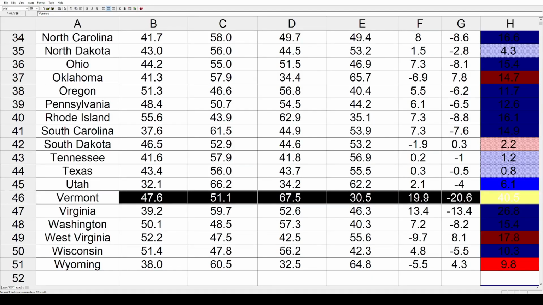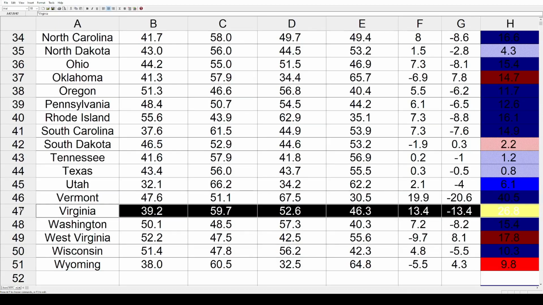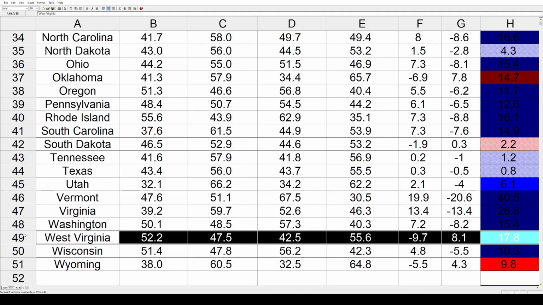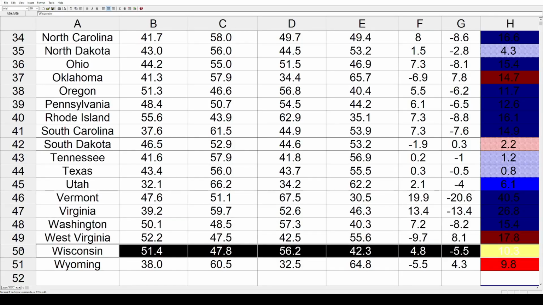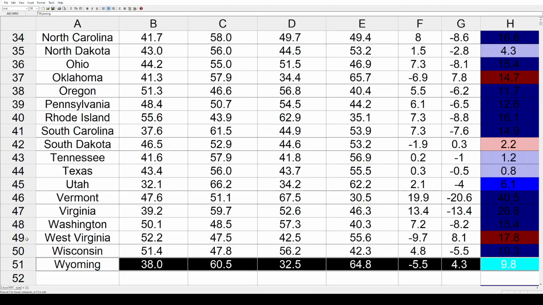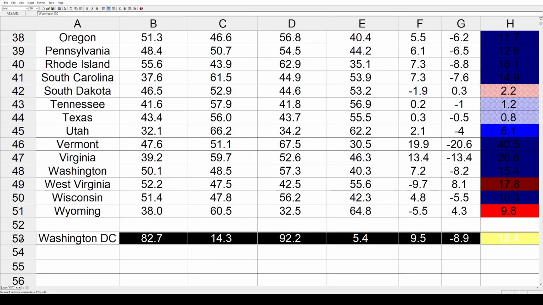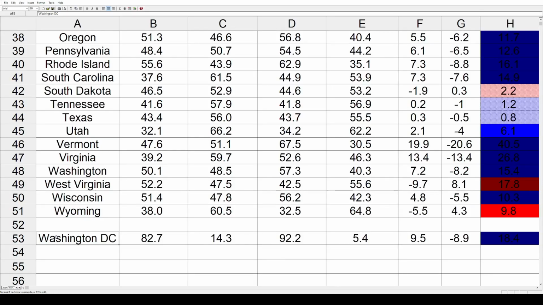Vermont had the biggest shift of all. That went over 40 points, 40.5 toward the Democrats. Virginia, another big shift there, 26.8 toward the Democrats. Washington, 15.4 toward the left. In West Virginia, that had the biggest shift toward the Republicans by 17.8. Wisconsin cracked double digits back toward the Democrats by 10.3. Wyoming, just shy of 10 points, 9.8 toward the Republicans. So those are all the states, but I also threw in Washington, D.C. on here. We all know that's extremely blue, but between these two elections, it got 18.4% more friendly toward the Democrats.